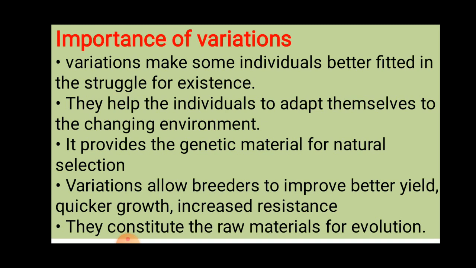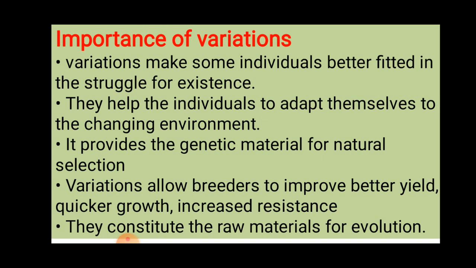Take for example, nowadays the scientists have changed the gene or character of plants, so that the plants will be able to adapt, such as drought tolerant plants and salt tolerant plants.